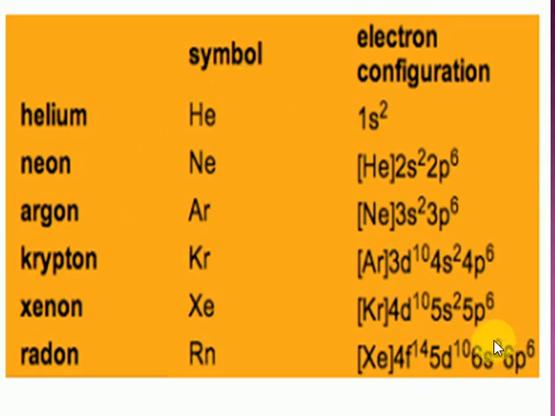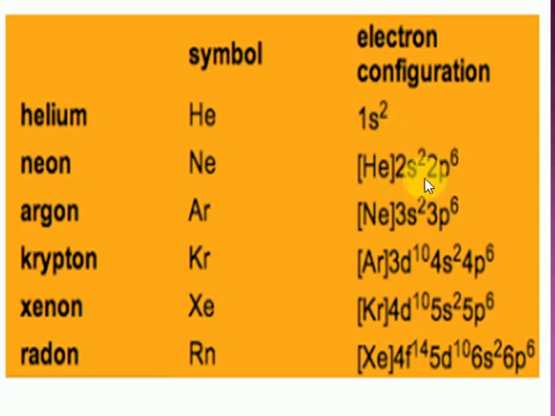Look at the outermost orbital: 2 plus 6, 8. Look at the 5s 5p, 4s 4p, 3s and 3p. Whatever you count is the total number of electrons. 8 electrons are there, except helium. Helium contains 2 electrons in the outermost shell. This is called a duplet electronic configuration.